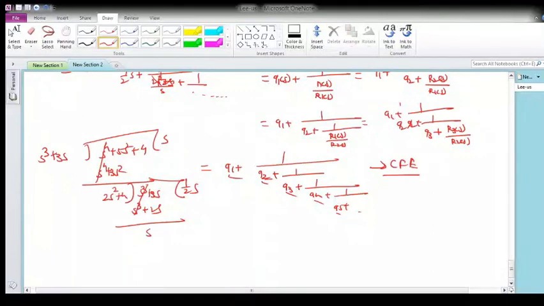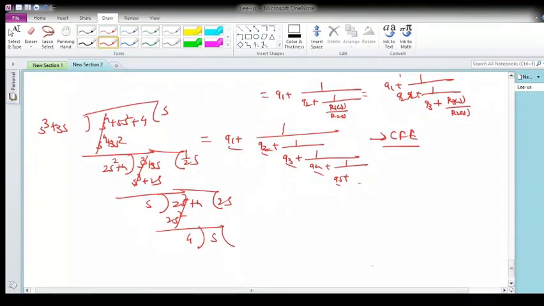Now you invert it: this remainder becomes the divisor, and the previous divisor becomes the dividend. Then you divide one more time, so 2s, which gives 2s square, and this vanishes. The remainder again becomes the divisor, and the previous divisor becomes the dividend. Now it becomes s by 4, and we stop here.